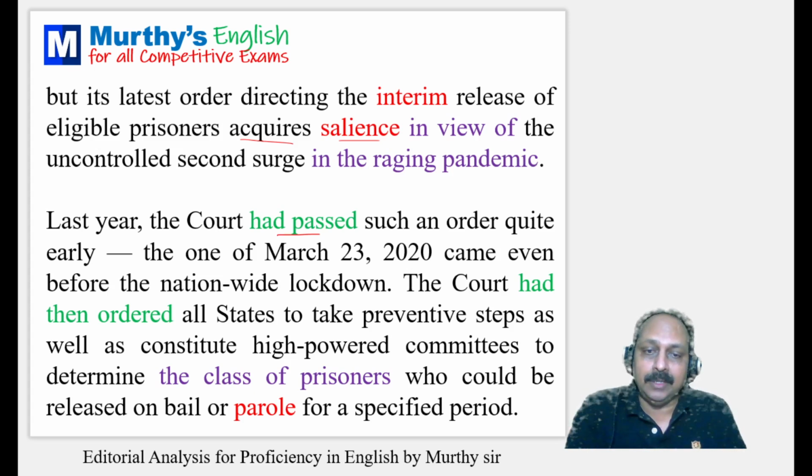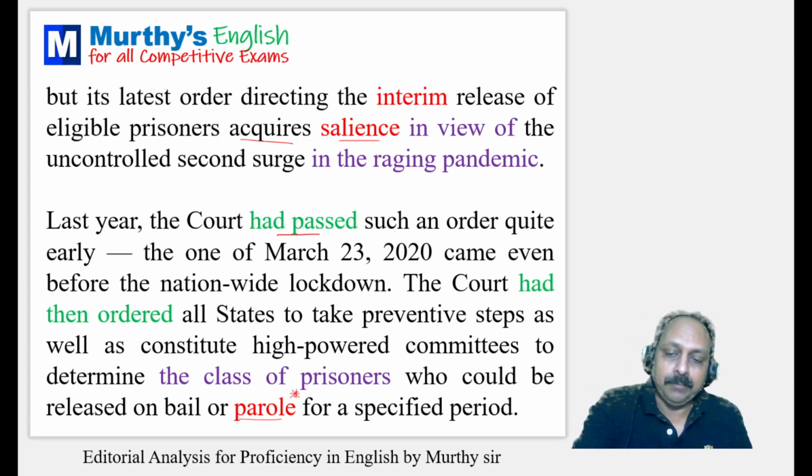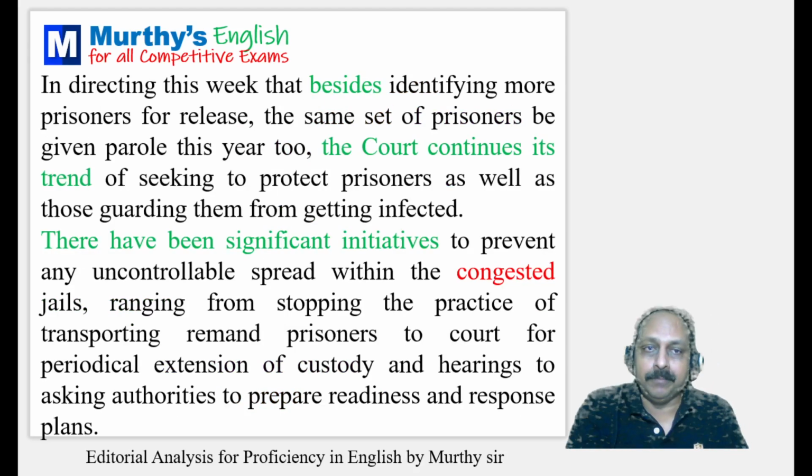Here class means a category, the category of prisoners who could be released on bail or parole. Parole is an important word you have to remember. It means to release someone temporarily or permanently based on the good behavior of that particular inmate. For a specified period, that is also an important phrase.